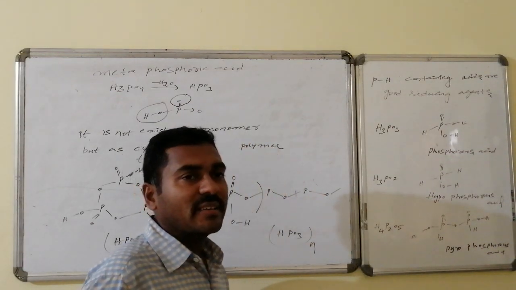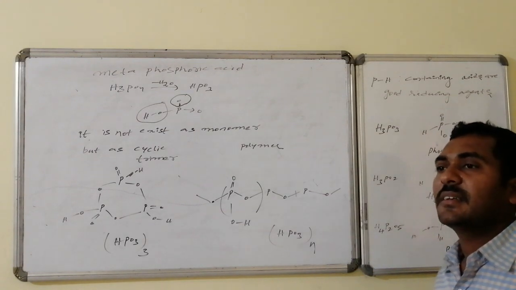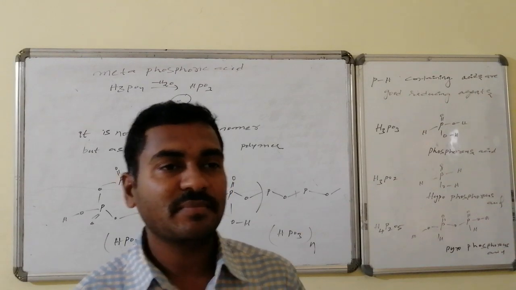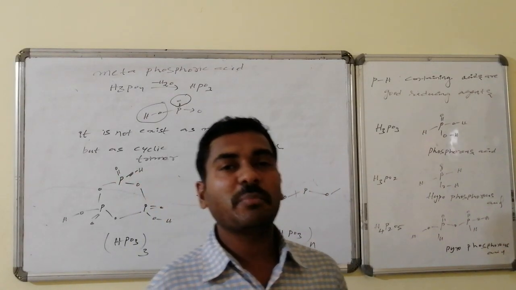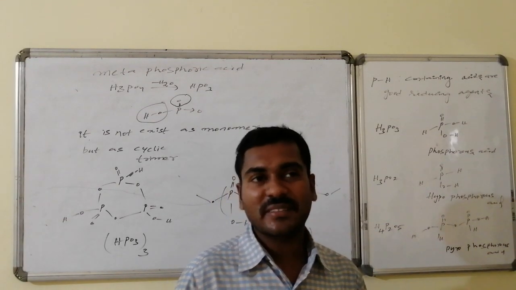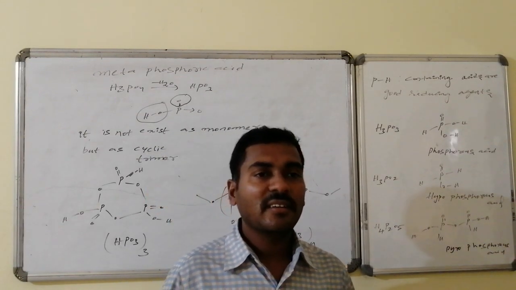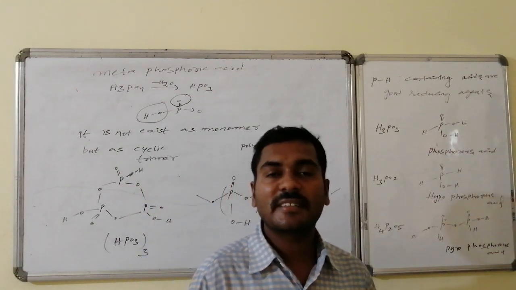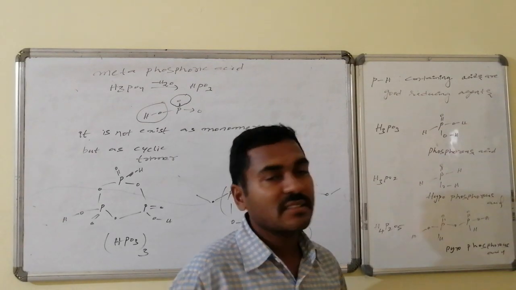Some important discussions related to the properties of phosphorus oxyacids: some of the phosphorus related oxyacids have P and H connectivity. That P-H bond is a weak bond because hydrogen is a smaller atom and phosphorus is a bigger atom, hence it can be broken. Compared to the N-H bond, the P-H bond is weak. So in these cases where P-H connectivity is there, it acts as a source of hydrogen. If it acts as a source of hydrogen, naturally it acts as a good reducing agent. Therefore, acids containing P-H bonds are good reducing agents.